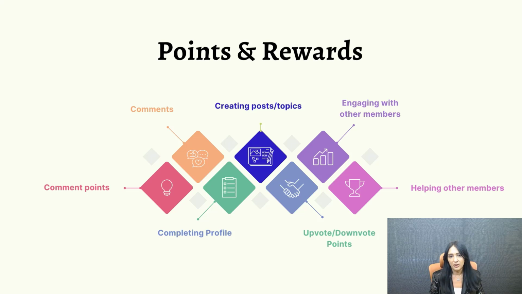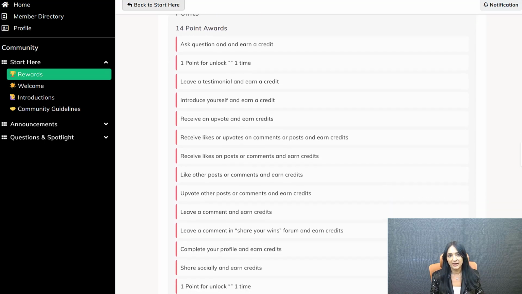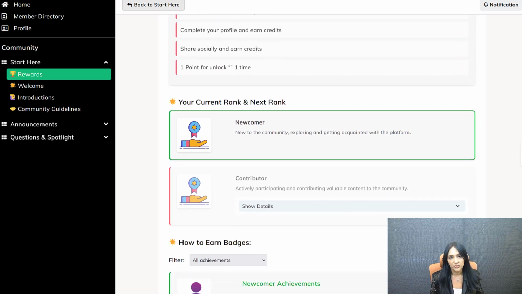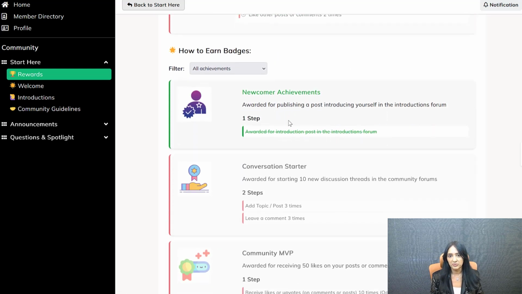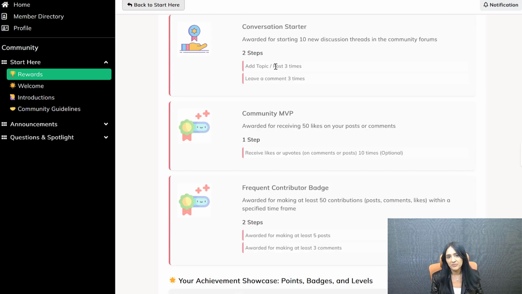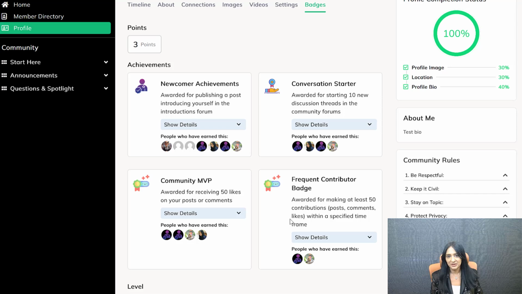Once you're clear about how you want to create your gamified experience, how you want to reward your members for their actions, this is going to be amazing. It will definitely result in increased community engagement. I'm going to show you exactly how you can do this using GamiPress and SFB and the options we have now. And we are going to keep making this better. We are going to add even more options that will give you even more control as to how you want to manage your gamified community experience.